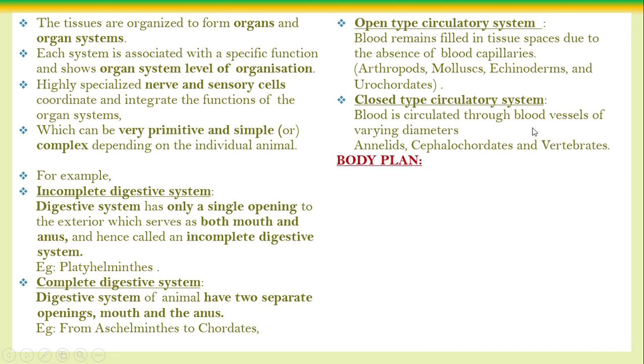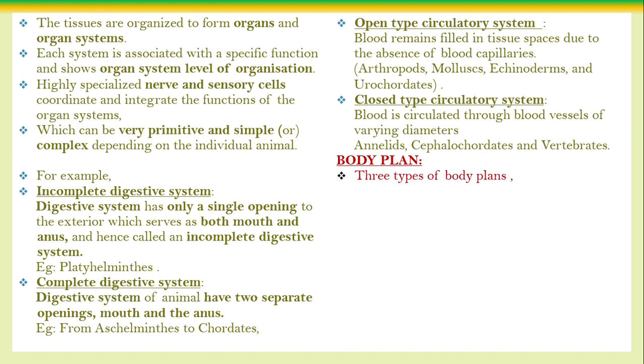In another way, how can we classify? Body plan. We just said arrangements of the bodily organs. Many organs are there, and how they are arranged in our body is what we call the body plan.